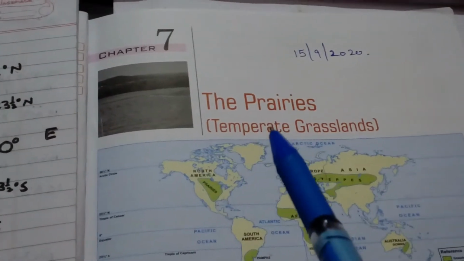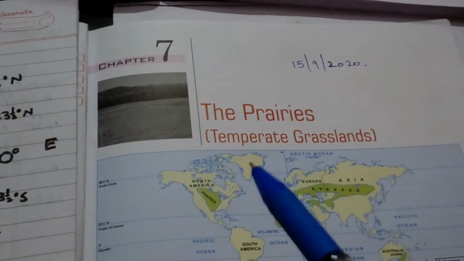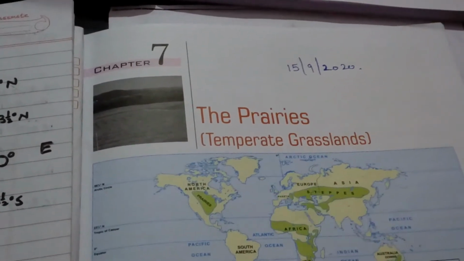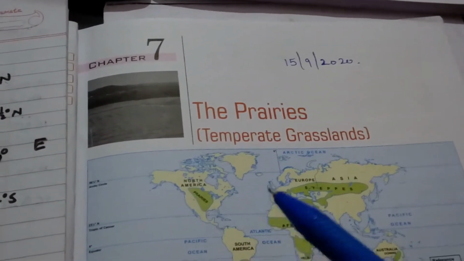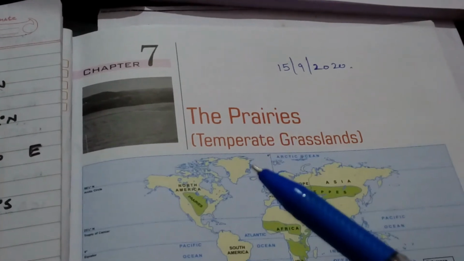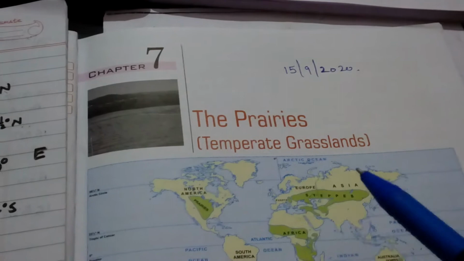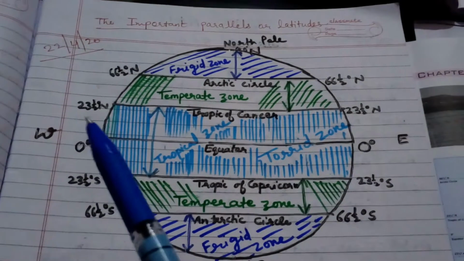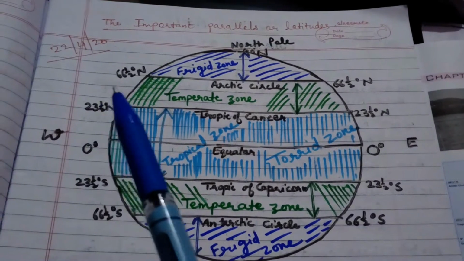Before starting this chapter, you have to put today's date on the top of this page. Before starting this chapter we should revise and recall the location of all the important latitudes, so that we can understand the location of prairies. It is temperate grassland. So for that you have to recall this diagram which we have discussed on 22nd April, okay.